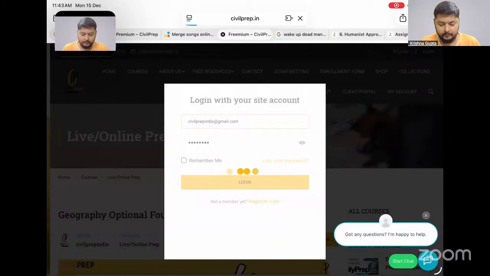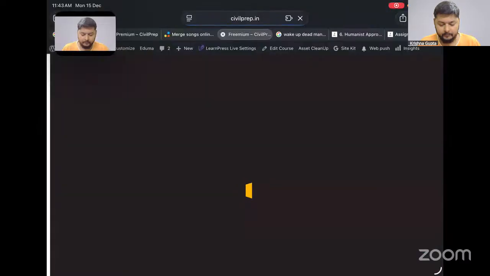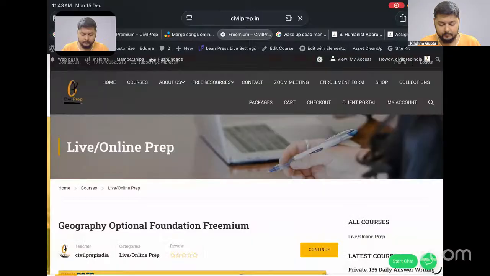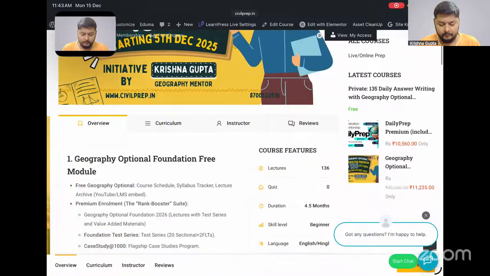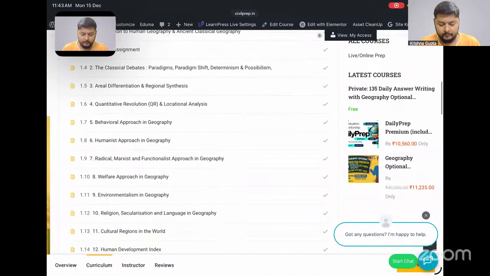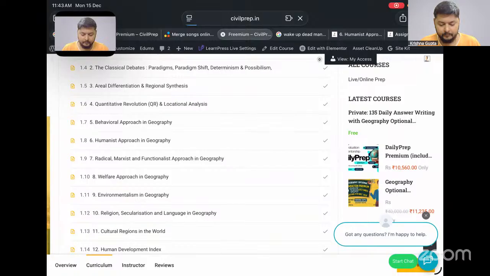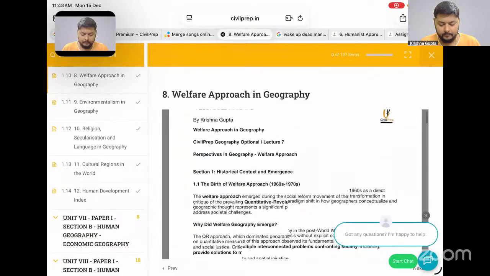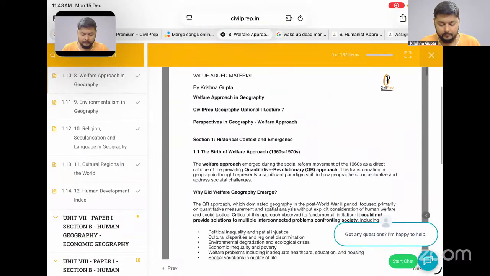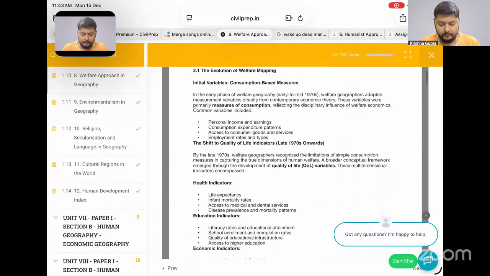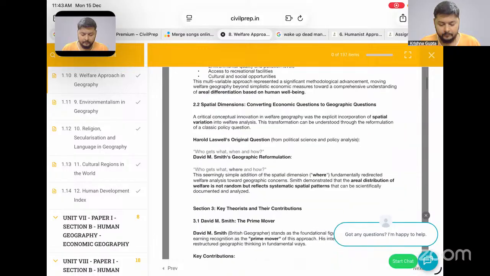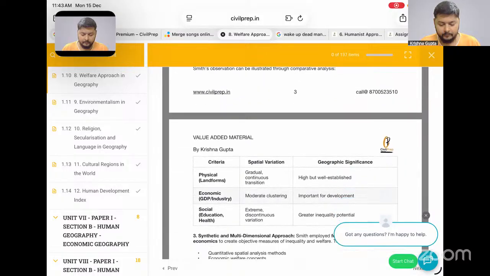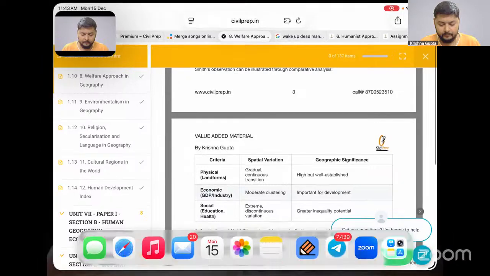This is my account from where I can log in. When I go into this section, I will see a curriculum section. Here I have the welfare approach in geography. When I click over it, I will be taken to the lecture section. This is the PDF that you can see here. Here we have welfare geography and what the important points are. I have covered the PDF in that way, and the same PDF I am using for the lecture. You can get access to it and use it for the development of your notes.